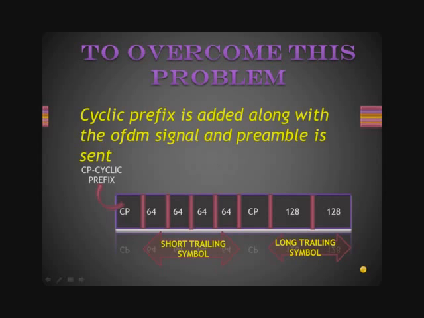It cannot detect the plateau within that symbol unless frames arise. Hence, the need for a preamble arises. So, what happens in the preamble? It will consist of two cyclic prefix symbols.